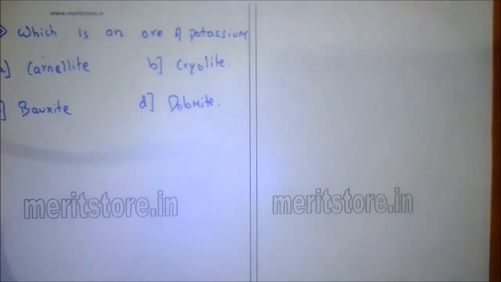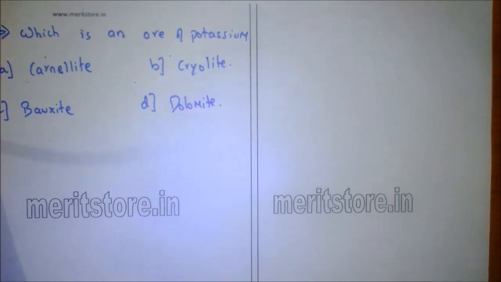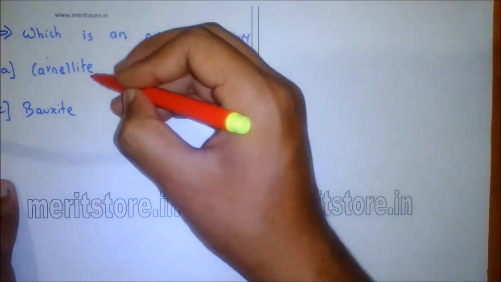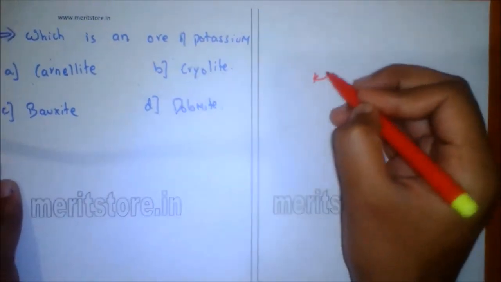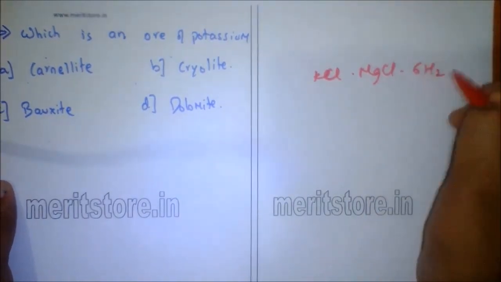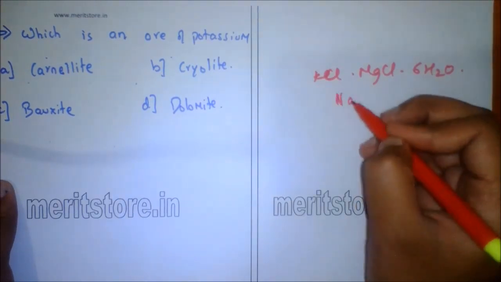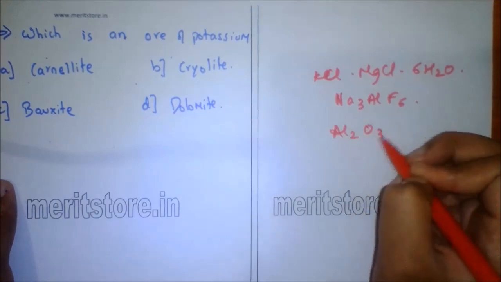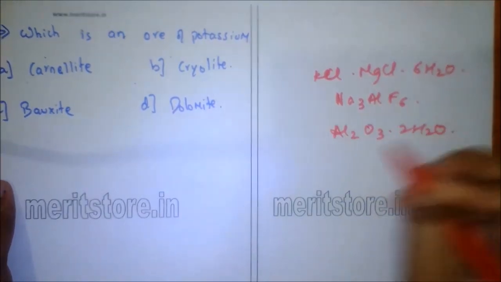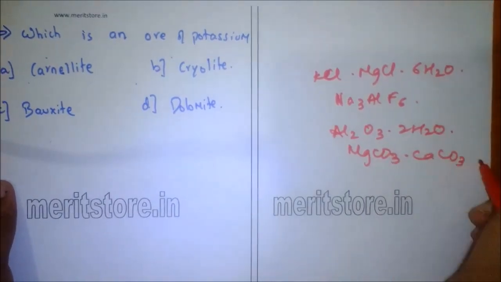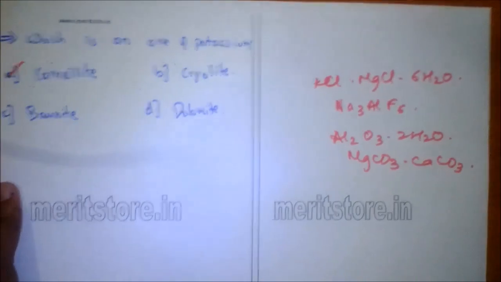Which is an ore of potassium? A. Carnallite, B. Cryolite, C. Bauxite, D. Dolomite. So carnallite is an ore of potassium, KCl.MgCl2.6H2O. Cryolite is Na3AlF6. Bauxite is an ore of aluminium, Al2O3.2H2O, and dolomite is MgCO3.CaCO3. So option A is the correct answer.